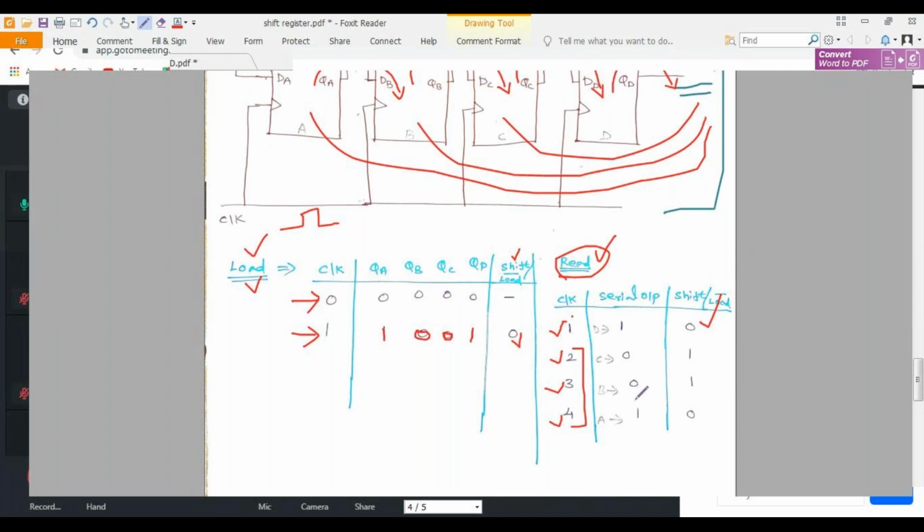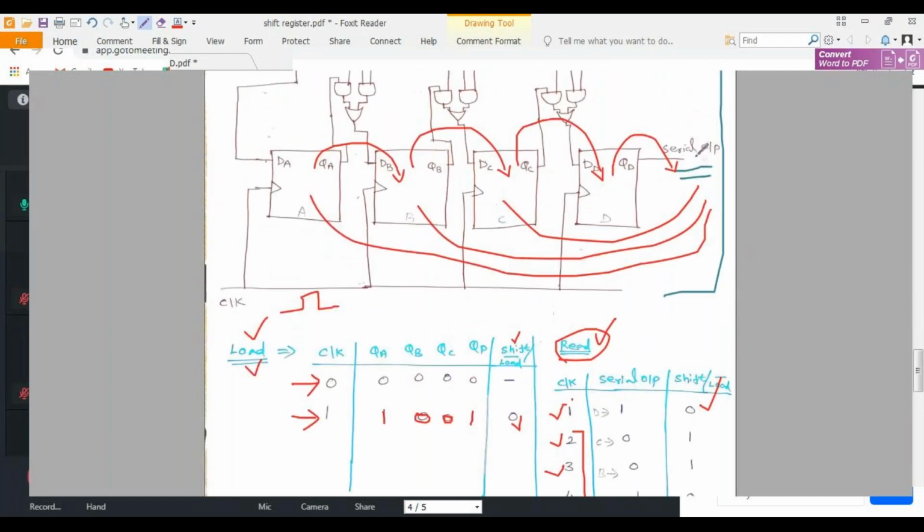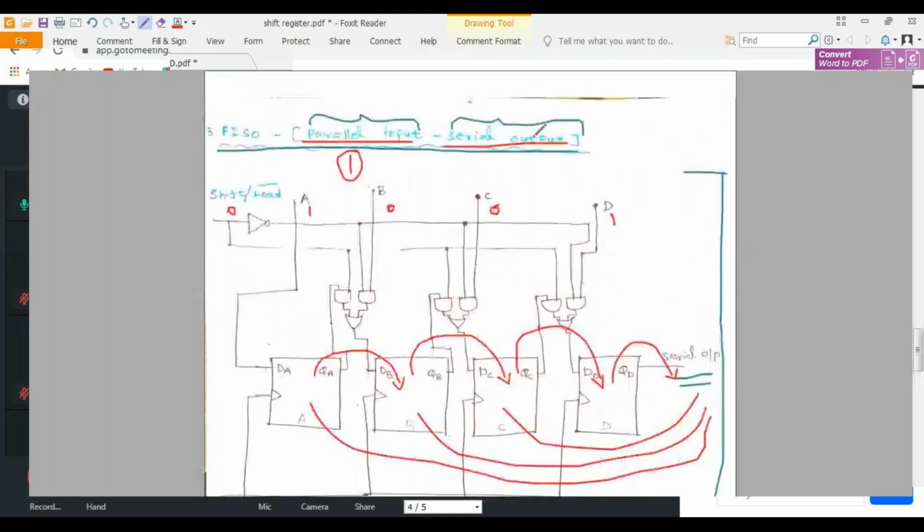Because this is the serial concept, we apply 3 more clock pulses to get our entire output in the serial output section. So this is parallel input, serial output.